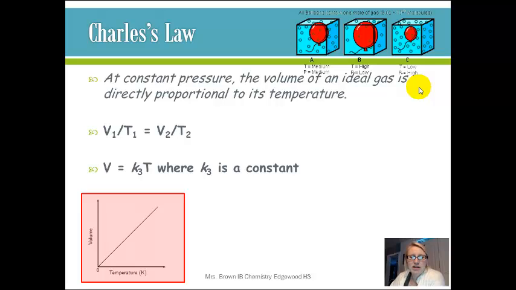And finally, Charles's law says that at constant pressure, the volume of a gas is proportional to its temperature, which makes sense. If you think of a balloon, when you take it outside in the cold, as the temperature goes down, the balloon shrinks up. And then as you bring it back inside, as the temperature goes up, the volume increases again. Because as the temperature increases, the particles move faster, which allows them to expand.